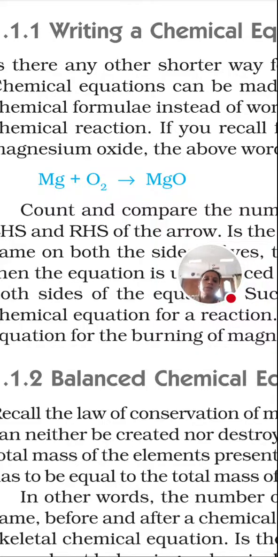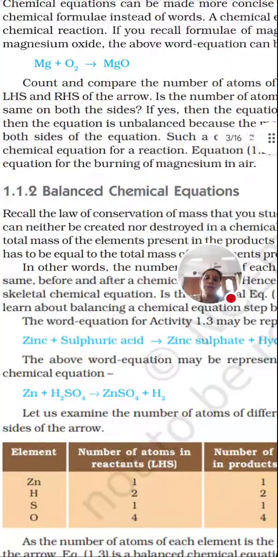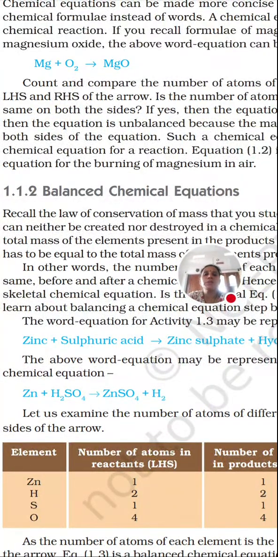Now the next one, what is called a balanced chemical equation and why it is important. When the reaction is represented, the reactants are written on the left side and the products on the right side. When we count the number of elements on the left side and right side, if they are the same, we call this a balanced chemical equation. So why is balancing important? As per the law of conservation of mass, mass can neither be created nor destroyed. To satisfy that, the chemical reaction has to be balanced. So we are balancing to satisfy that law.